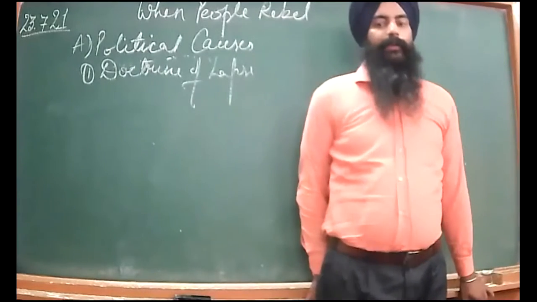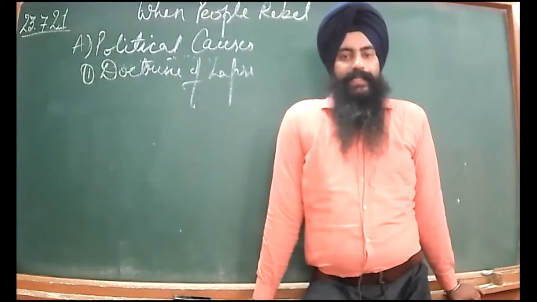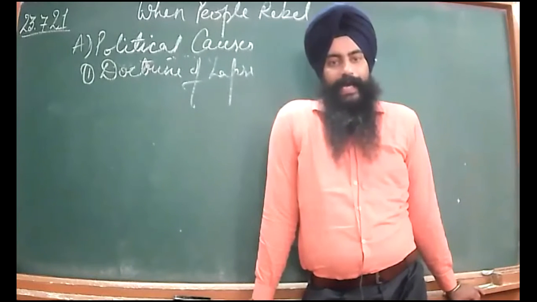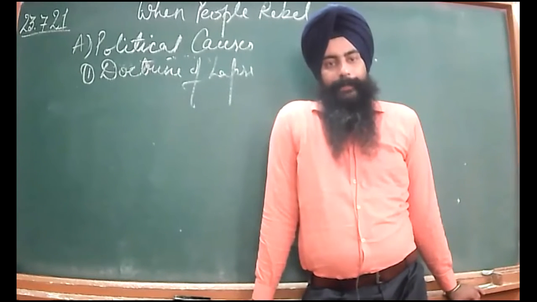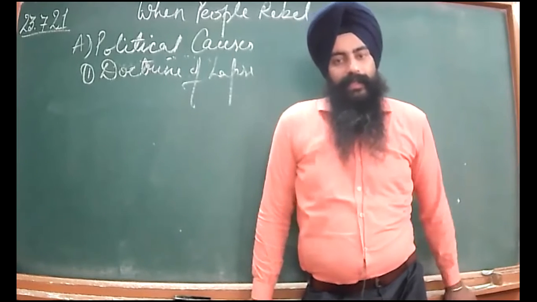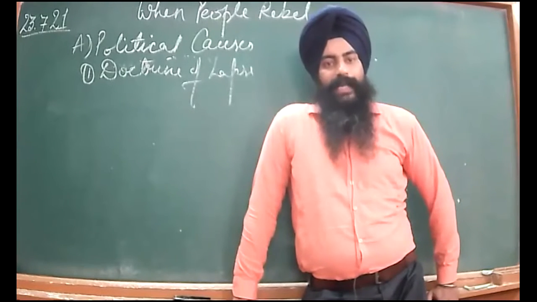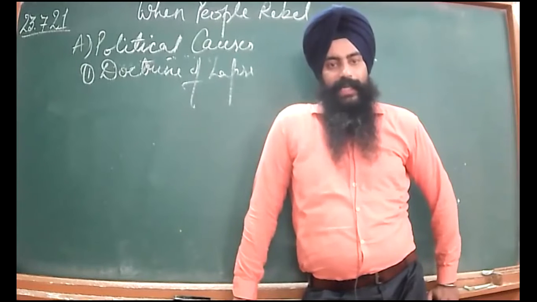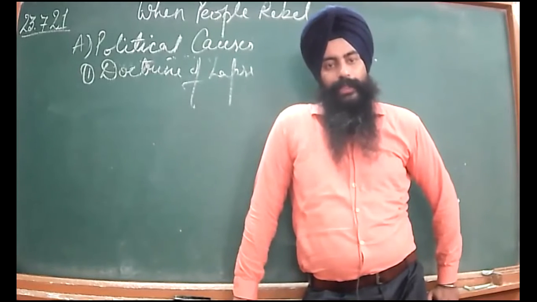So after the death of the ruler, their territories were forcefully annexed under the British Empire. Through this, a large number of states like Jhansi, Satara, Nagpur, Kanpur were annexed under the British Empire.